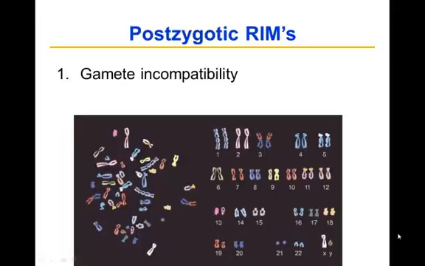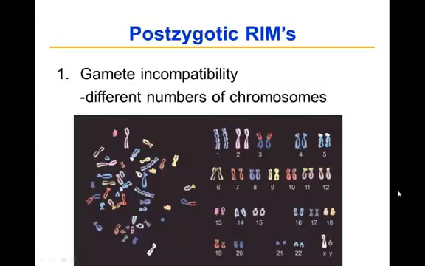Welcome to Module 4.3.8, Postzygotic RIMs. These are reproductive isolating mechanisms that take effect after a hybrid mating has occurred and a zygote can potentially be formed. One such mechanism is gamete incompatibility, where the hybrid mating has occurred, but then a zygote isn't truly formed because there may be different numbers of chromosomes in the gametes. So this is one possible postzygotic reproductive isolating mechanism.